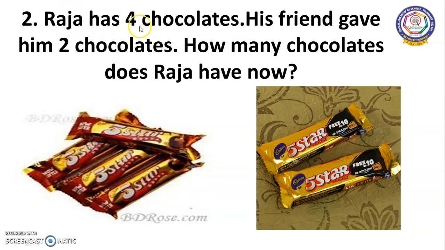Raja has 4 chocolates. His friend gave him 2 chocolates. How many chocolates does Raja have now? See children, count this: 1, 2, 3, 4. Totally there are 4 chocolates. And his friend gave 2 more. Here already 4 chocolates are there, and then after 4, 5 and 6. The total number of chocolates is 6.